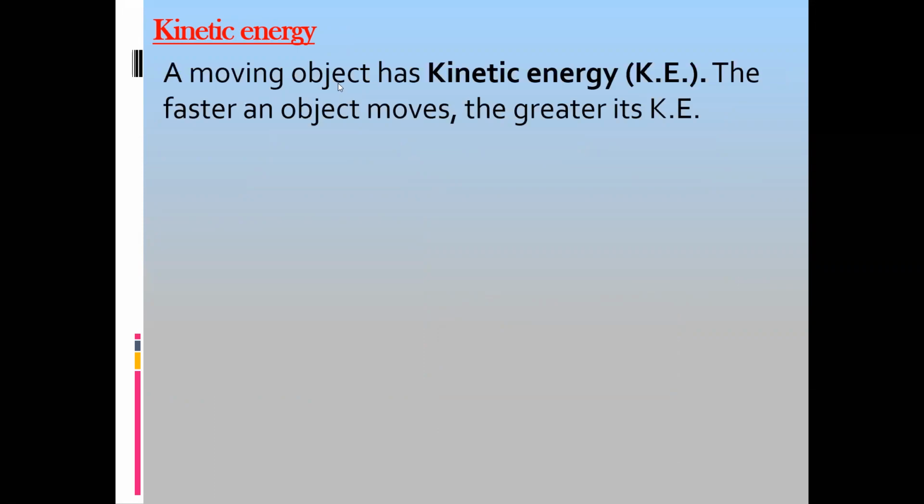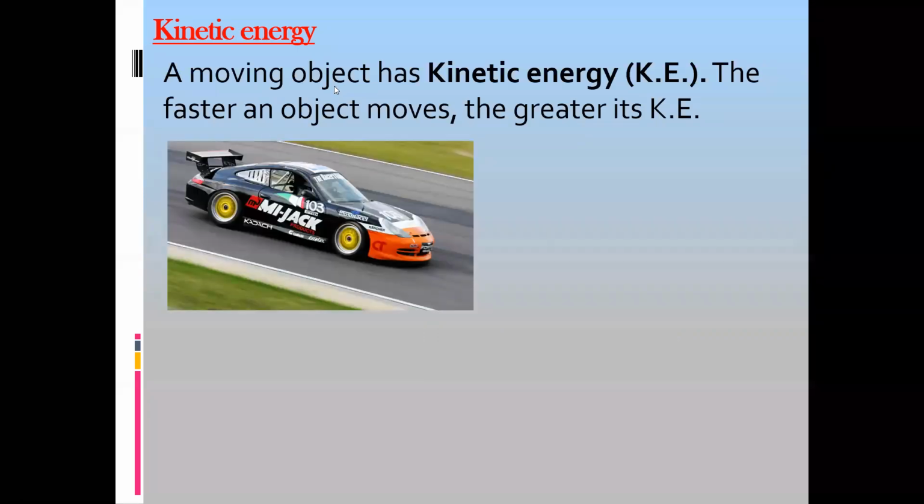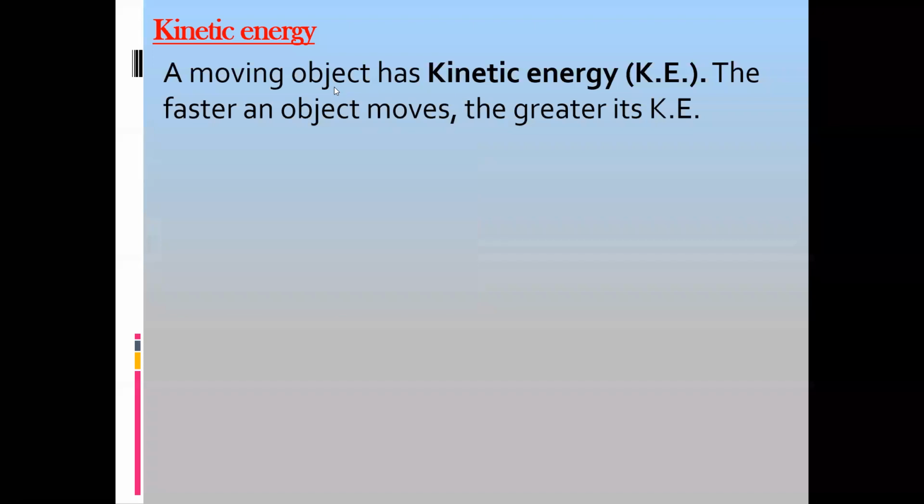The second form of energy is kinetic energy. Whenever anything is moving, the moving object will have kinetic energy. And how can you find this kinetic energy?